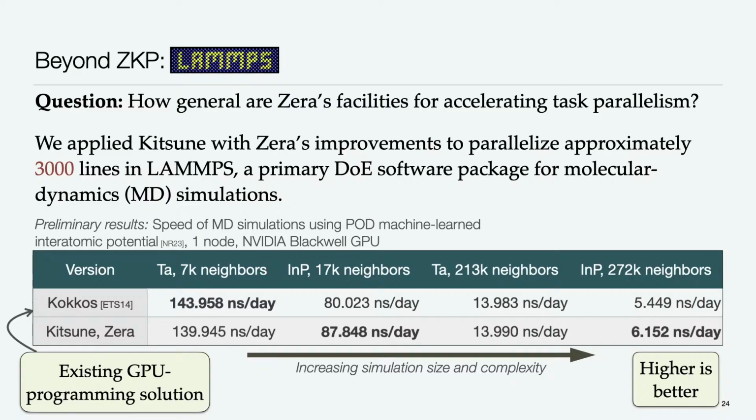I also want to point out that the existing GPU programming solution within LAMMPS is basically a re-implementation of the LAMMPS package wholesale to use that other programming platform, whereas our implementation parallelized some loops in otherwise serial code and then added some additional annotations. And that was about it.